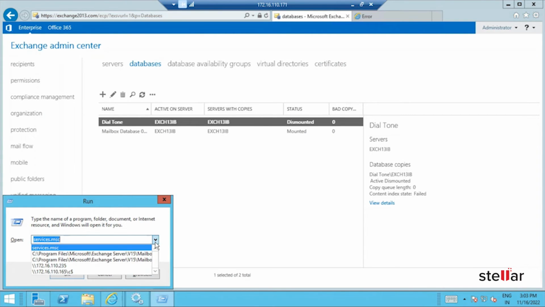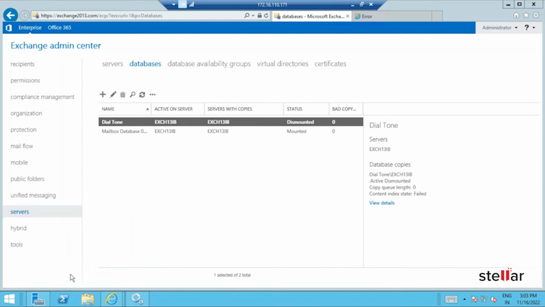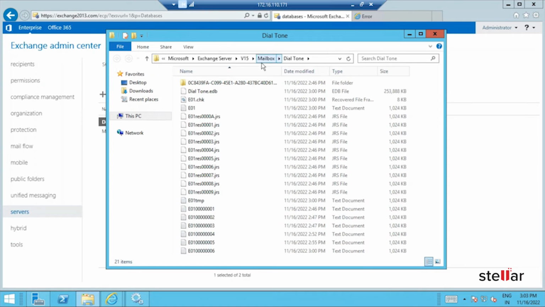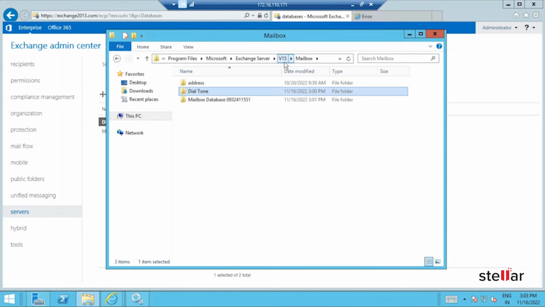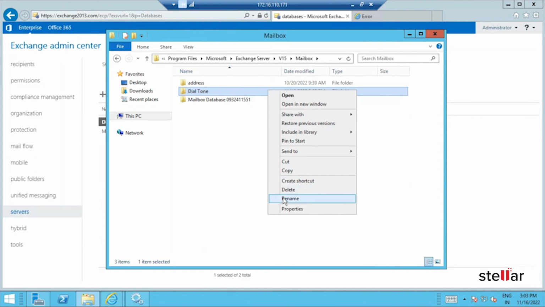6. Now go to the corrupt EDB folder location. A. Rename the EDB folder name with _OLD.